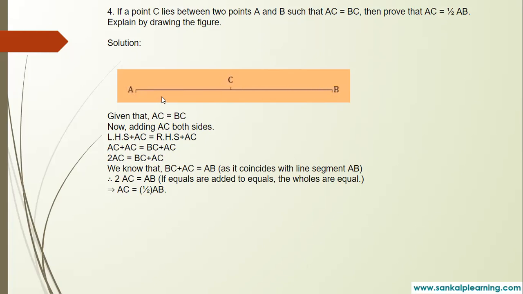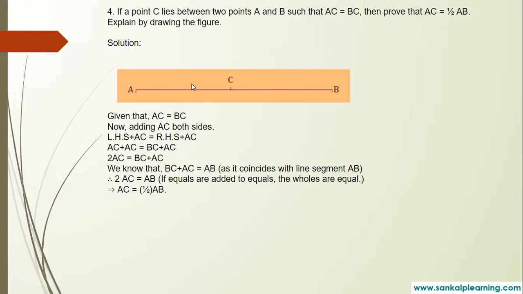Yes, it is AB. So when you have BC plus AC, you can write AB. So what I write is 2AC is equal to AB. So AC is equal to, we shift this 2, it comes to the denominator, so half of AB.